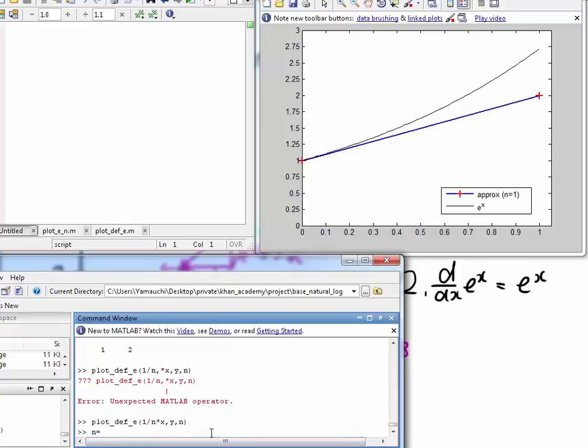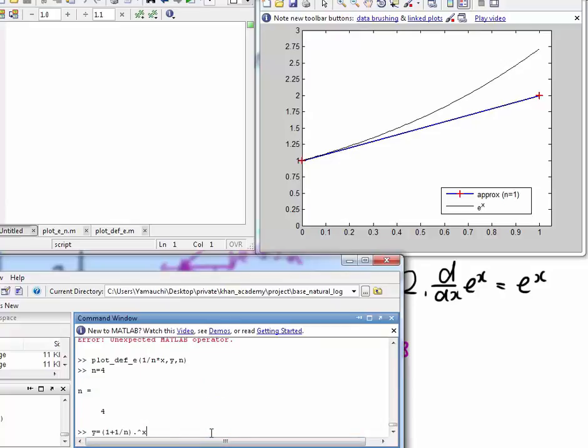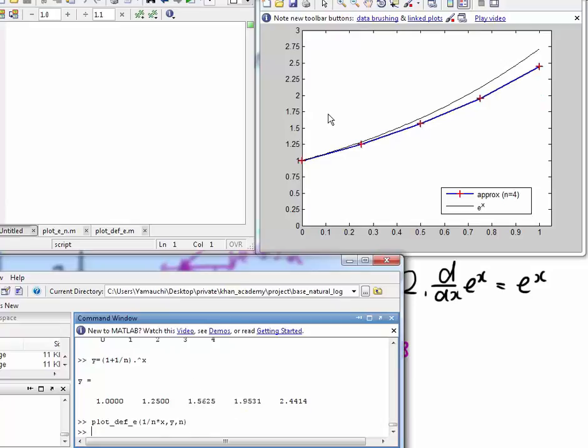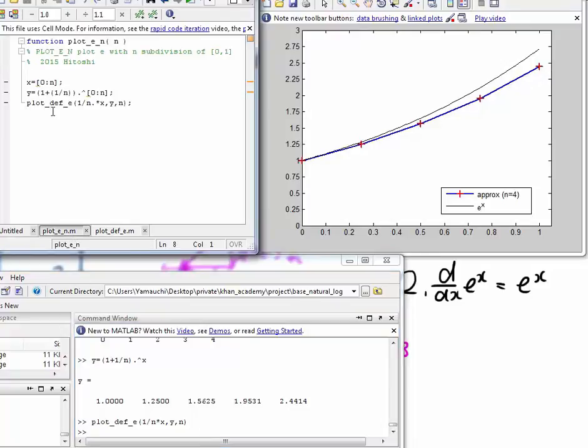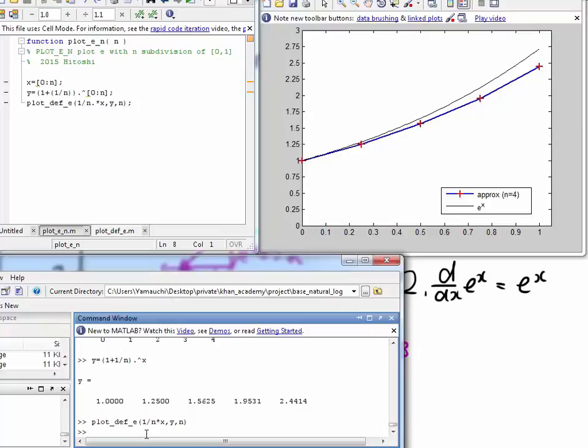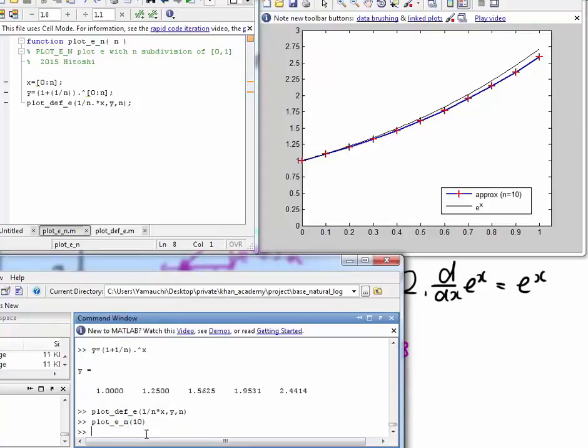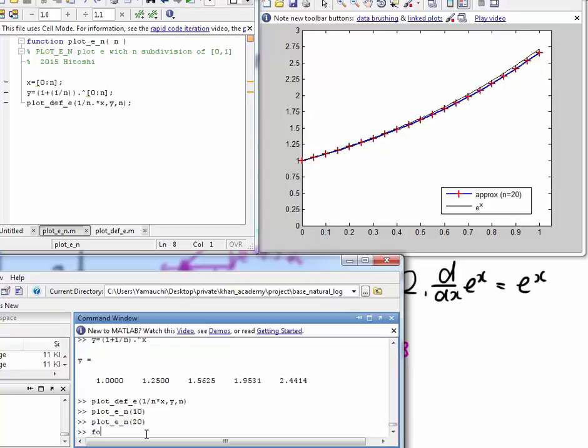And if I set n to 4, so 4 subdivisions, and x is like this, and y is like this, let's plot this. Now you see the derivative is going up, and the upper curve is actually e to x. And this curve is much closer than the first one. I have the same function here, and I can just give the number of subdivisions. So 10 subdivisions is like this, and 20 subdivisions looks like this.